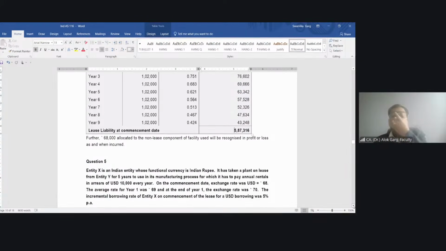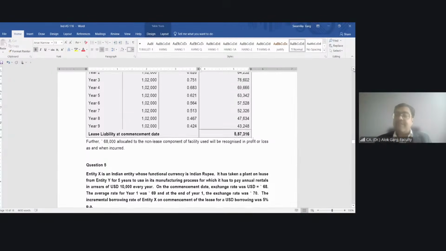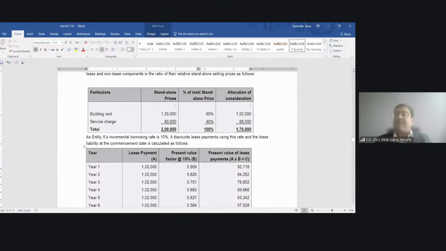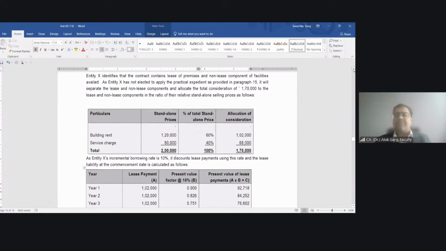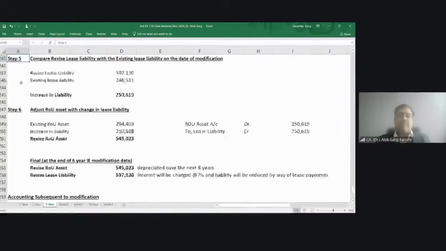And for the service charges part, every year you have to debit 68,000 rupees as a maintenance expense account, and credit the bank account or creditors, whatever, right? Is that clear? Yes.